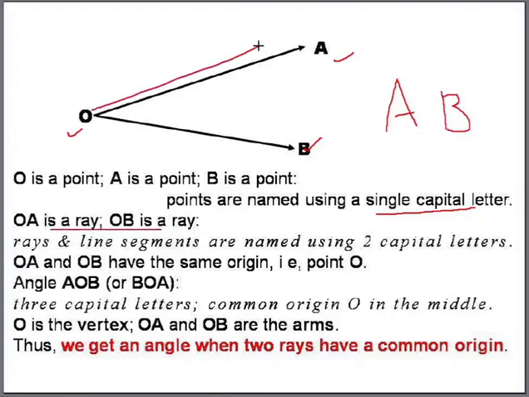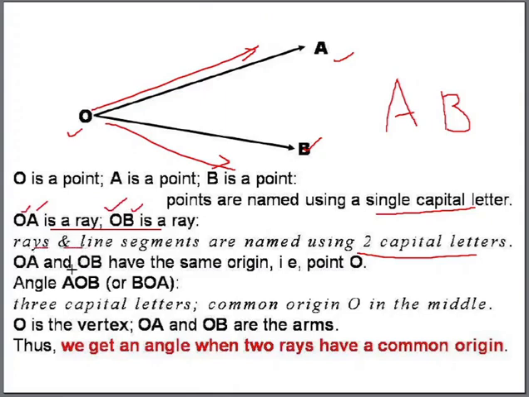So, a ray and also a line segment can be named by using two capital letters, OA, OB. Two capital letters are used when we want to name a ray or a line segment.